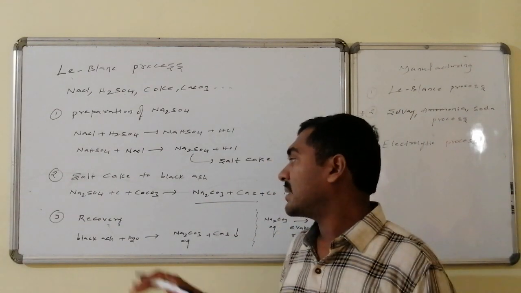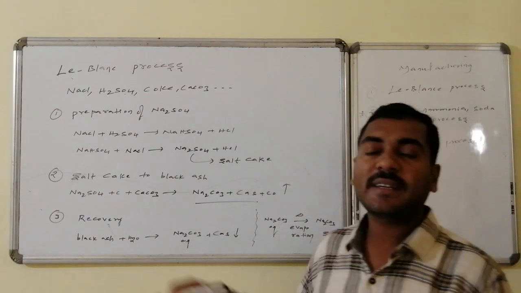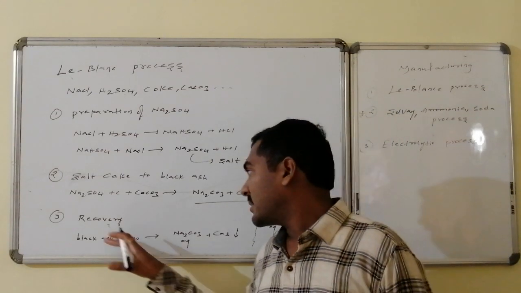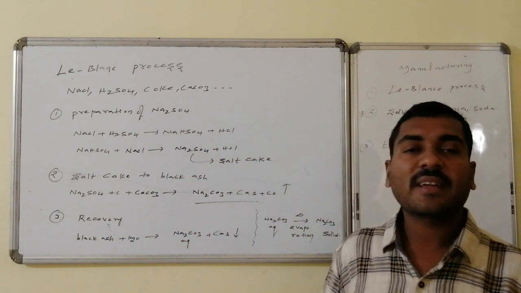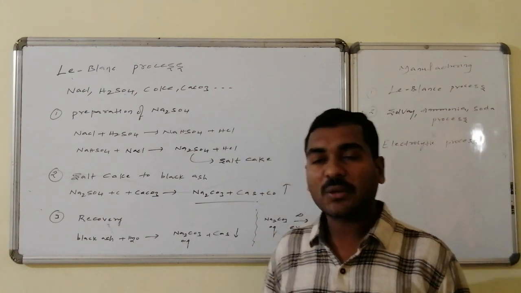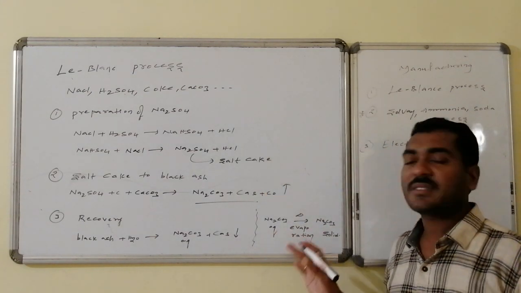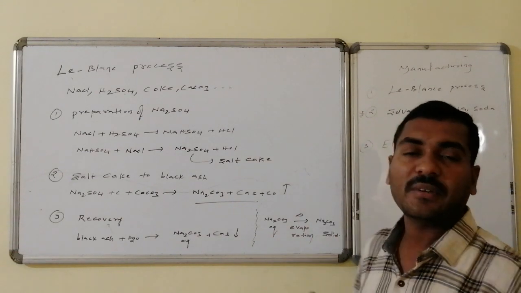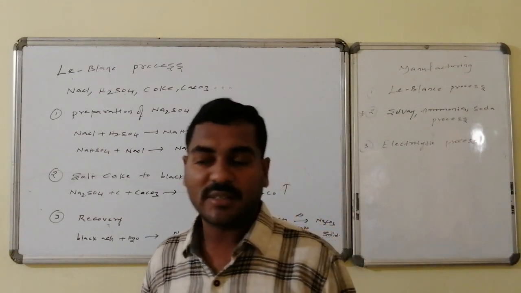This black ash on reaction with water is the recovery, stage number 3. The sodium carbonate is soluble in water, calcium sulfide forms a precipitate, so we can separate them, and the aqueous solution of sodium carbonate on evaporation, on heating, slowly is converted to solid sodium carbonate.